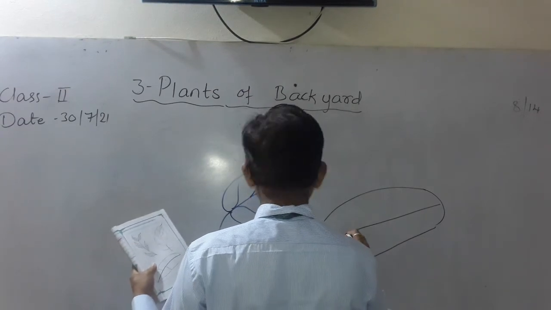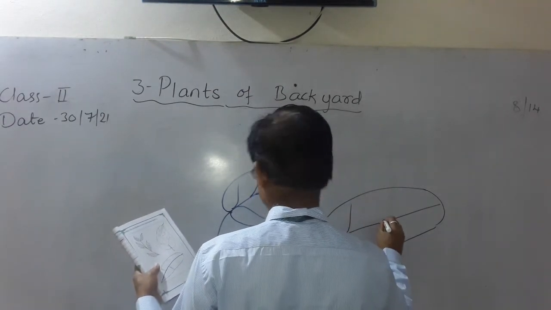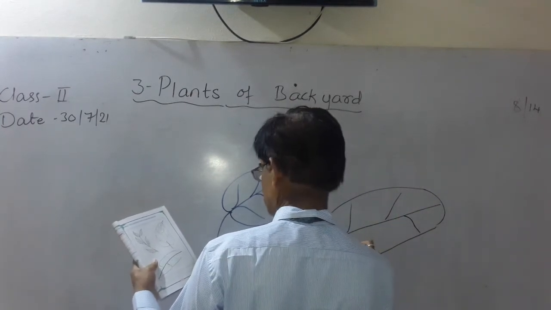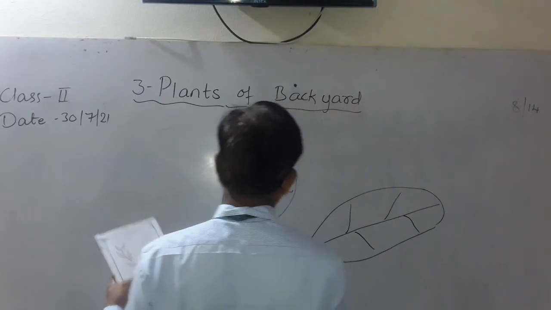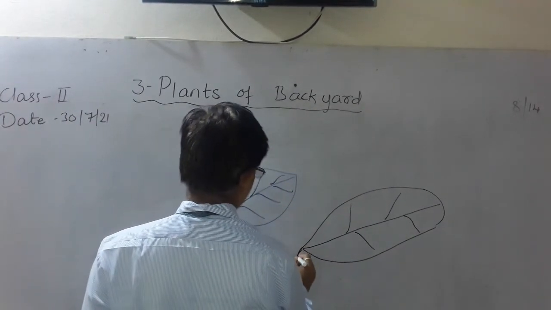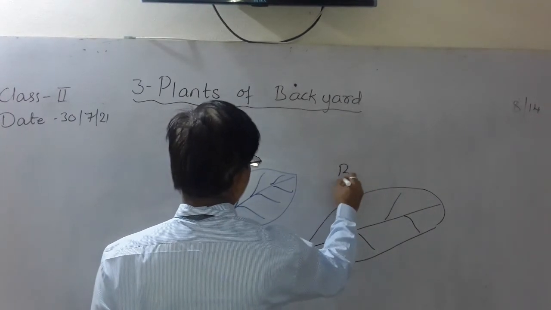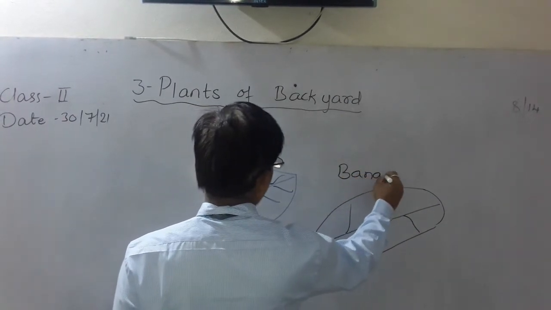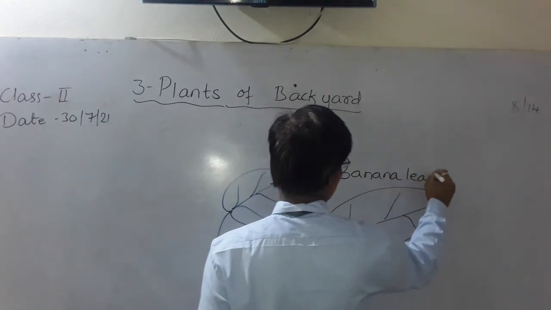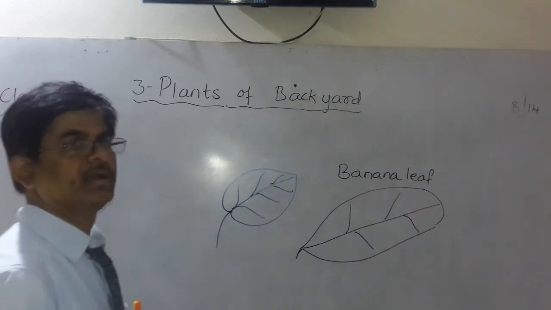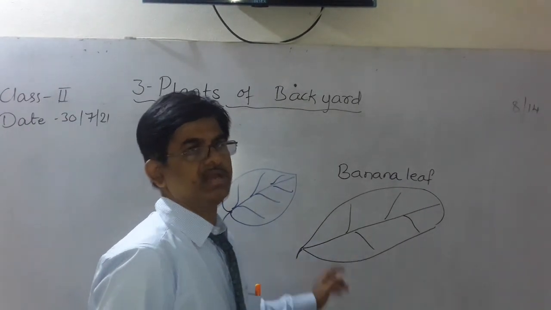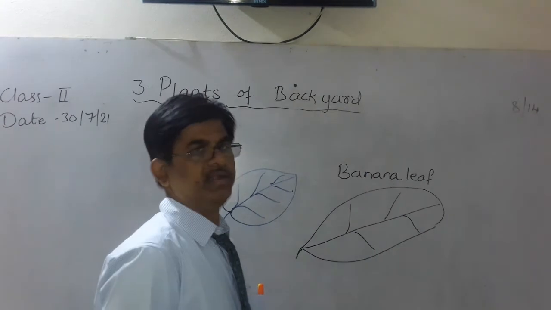See, the leaves will be like this. Now, I think you can identify this plant. It is nothing but the banana leaf, B-A-N-A-N-A, banana leaf. When any function is there in your house, you use it for eating.